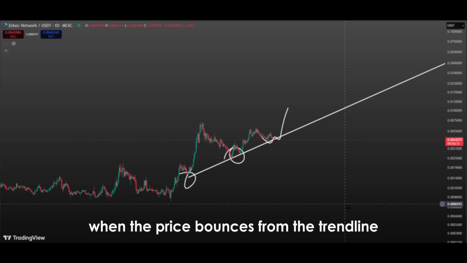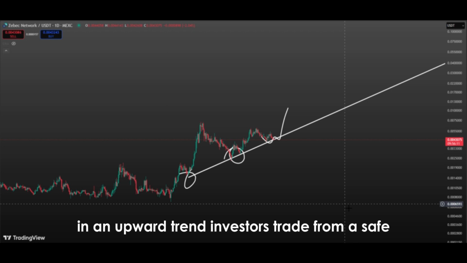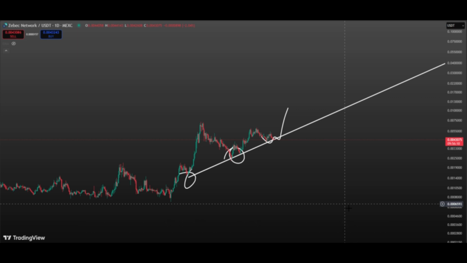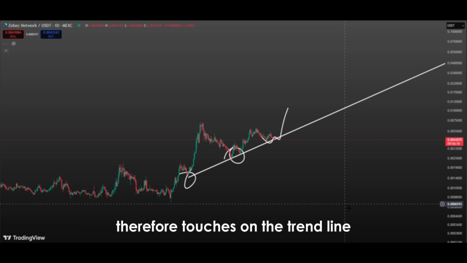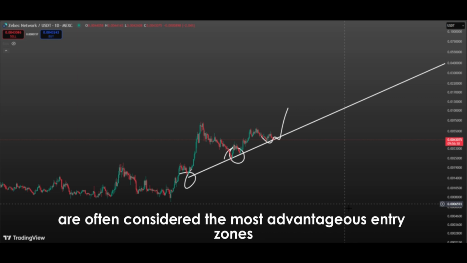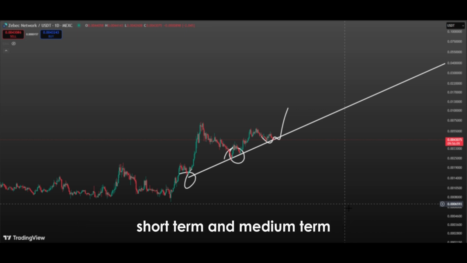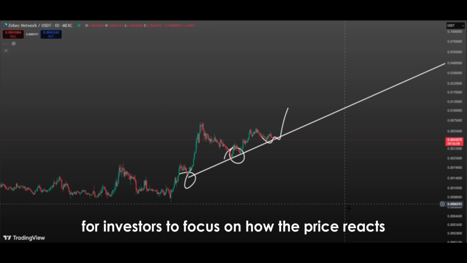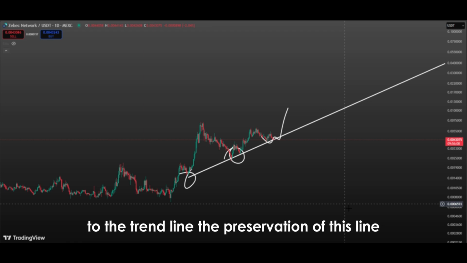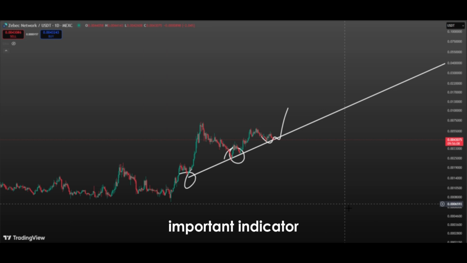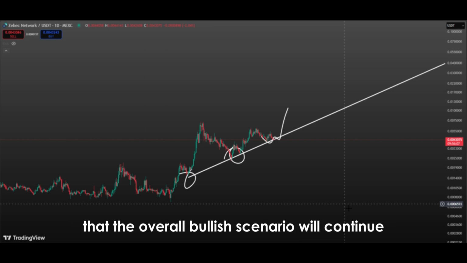When the price bounces from the trend line in an upward trend, investors trade from a safer level and also have a large potential gain. Therefore, touches on the trend line are often considered the most advantageous entry zones. A bounce from this level is a strong signal for both short-term and medium-term upward movements. At this stage, it is natural for investors to focus on how the price reacts to the trend line. The preservation of this line is not only an immediate movement, but also an important indicator that the overall bullish scenario will continue.